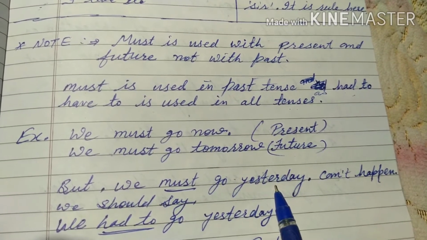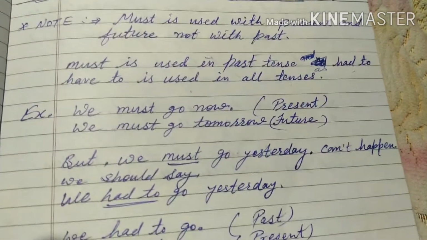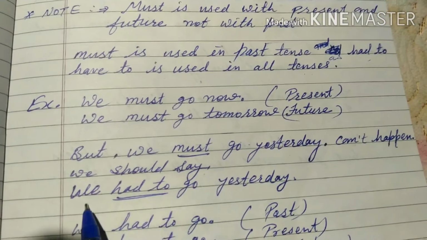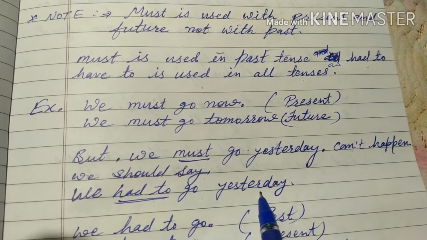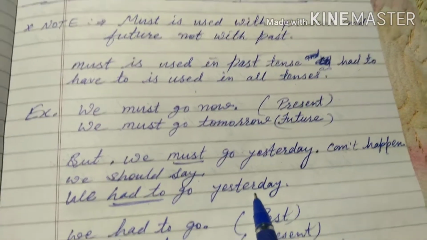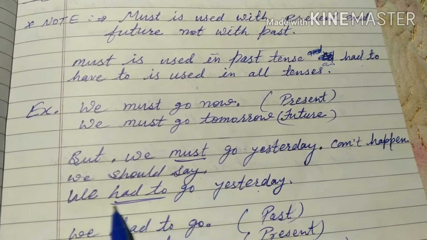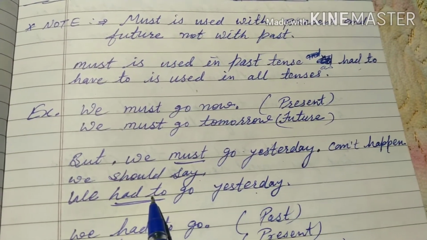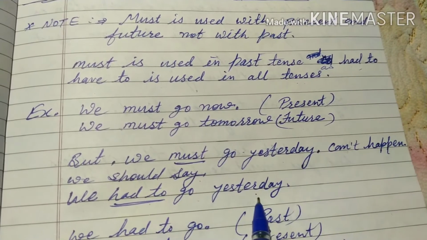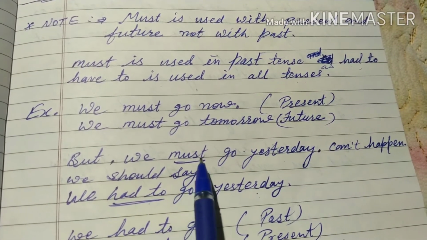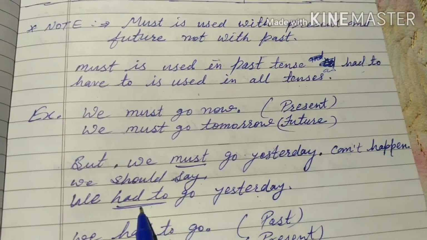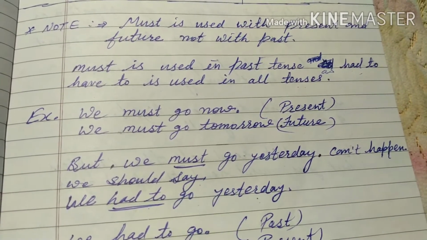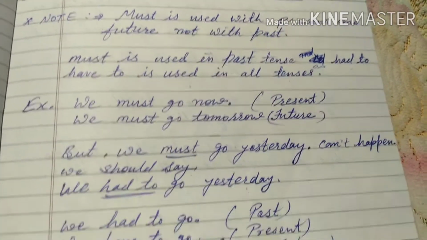Okay. So what will happen? We should say we had to go yesterday. In the place of must, we will have to write have to or had to. We will not write must here. If we write we must go yesterday, that will be wrong. So we'll have to use had to.